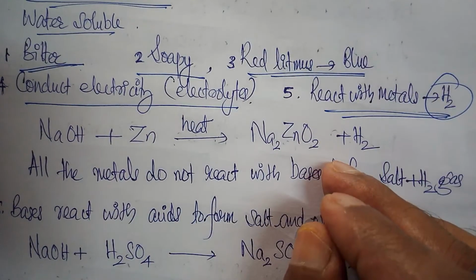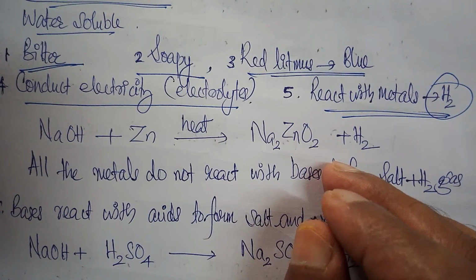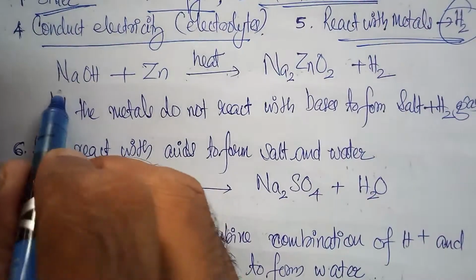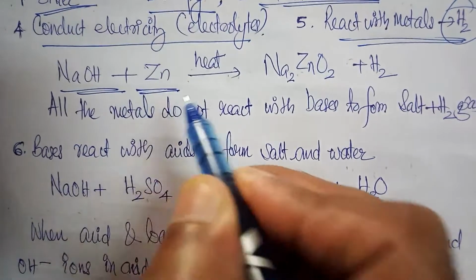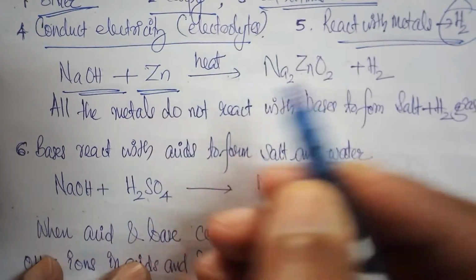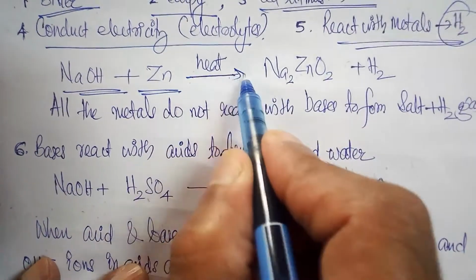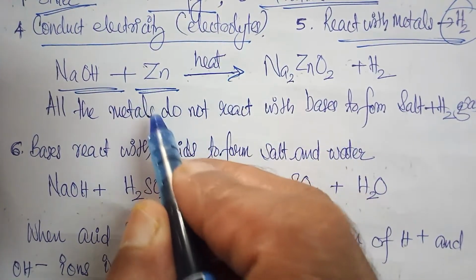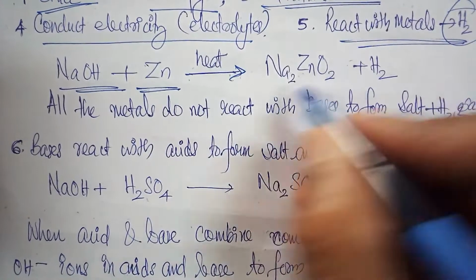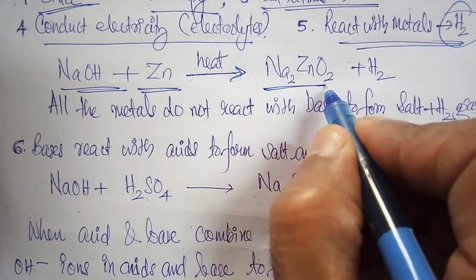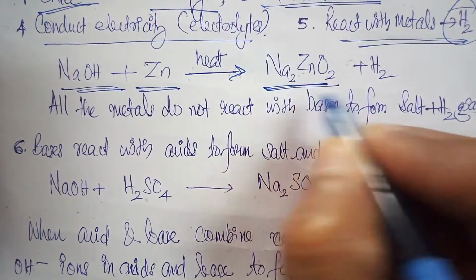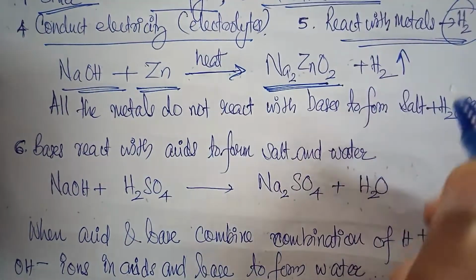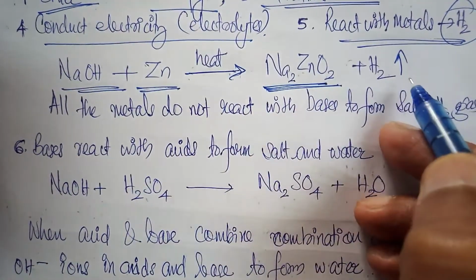Bases react with some metals to form hydrogen gas. Take the example of sodium hydroxide, a strong base, reacting with zinc metal. When the aqueous solution of sodium hydroxide is heated with zinc, it produces sodium zincate and hydrogen gas.